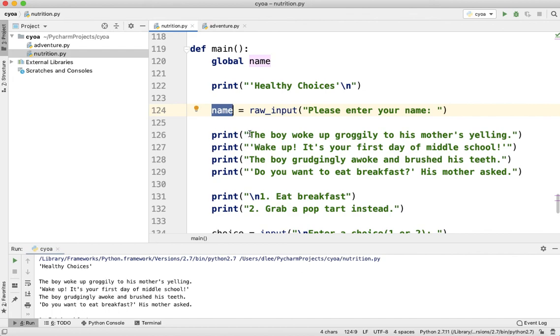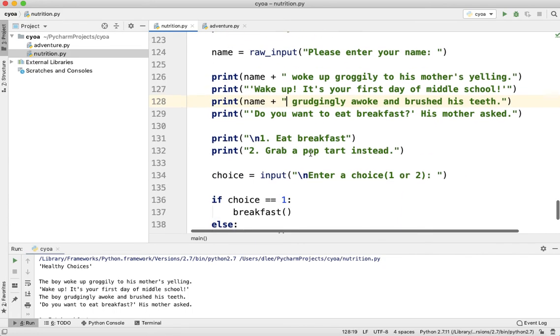Okay, so now what we want to do is probably print out the name right here instead of the boy, right? So we could say name plus, and we could just use the concatenating operator because name is a string, and we're concatenating a string with a string. So this boy woke up, it's first day of school, and here we're going to also use name plus instead of the boy. Right? And his mother asked, okay.